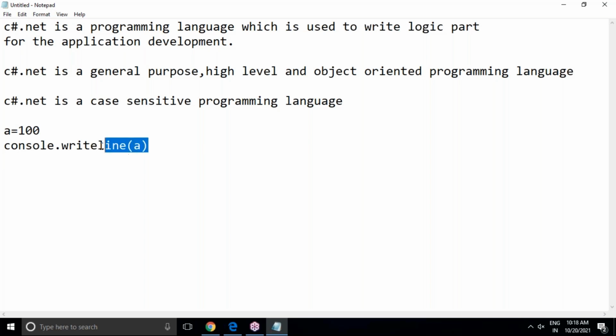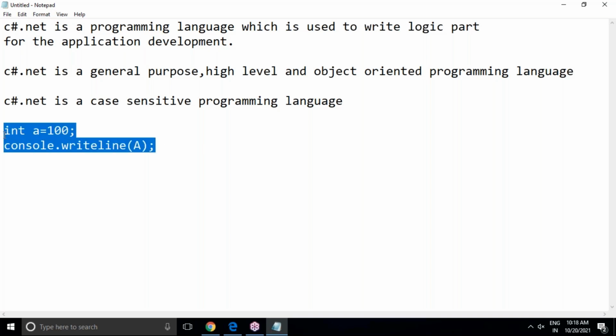Because we declare a variable int a = 100, a is a small letter, and you have to access it in small letter only. If you try to access it in capital letter, it will give an error. Why? Because it is a case-sensitive programming language. The cases you use while declaring variables, class names and function names, the same way you access them. In a different way, it's not possible to access. This is a very important point.